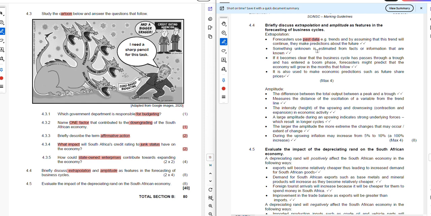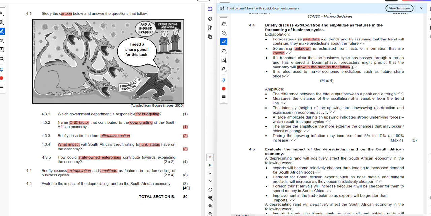Number two, something unknown is estimated from the fit of the information that is known. So the information that is unknown, which is obviously the future, will be estimated using the known information, which is the past data that we have available. If it becomes clear that the business cycle has passed through a trough and has entered a boom phase, forecasters might predict that the economy will grow in the months that follow.